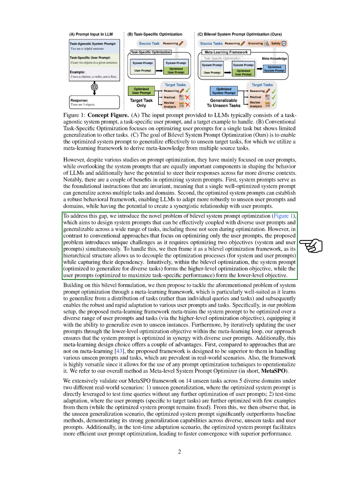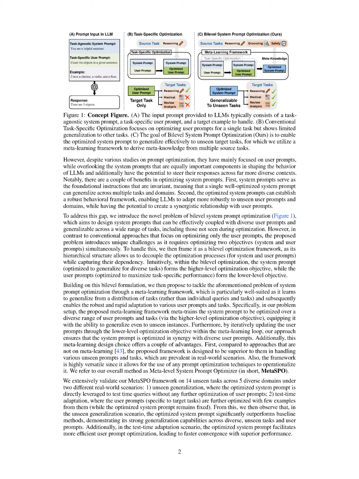Our results show that in the unseen generalization scenario, the optimized system prompt significantly outperforms baseline methods, demonstrating strong generalization across diverse tasks. In the test time adaptation scenario, the optimized system prompt also enhances user prompt optimization, leading to quicker convergence and better performance.